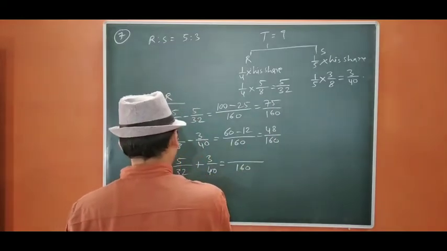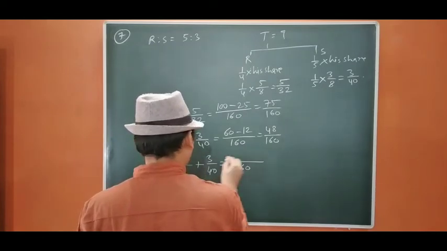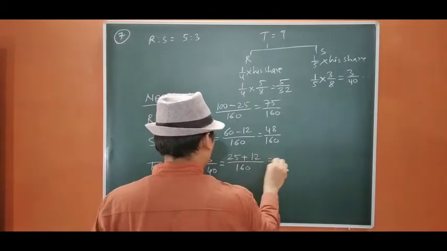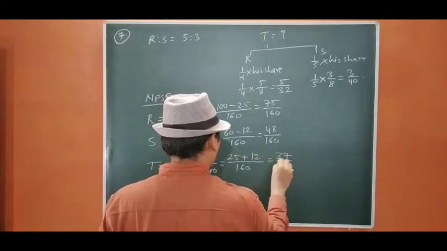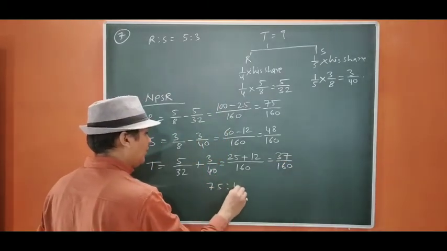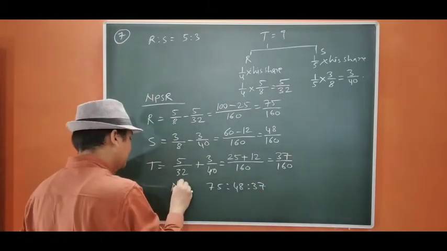So 32 5s are 160. Okay, so 5 5s are 25, 4 3s are 12, so 37 by 160. So our ratio is 75 is to 48 is to 37. Okay, this is our new PSR.